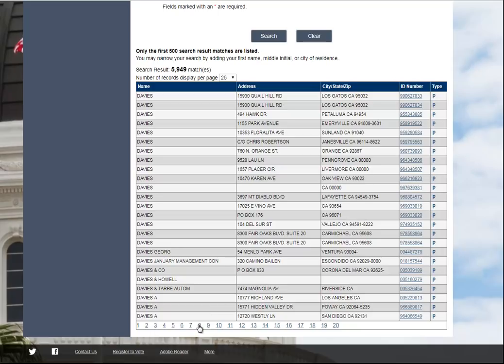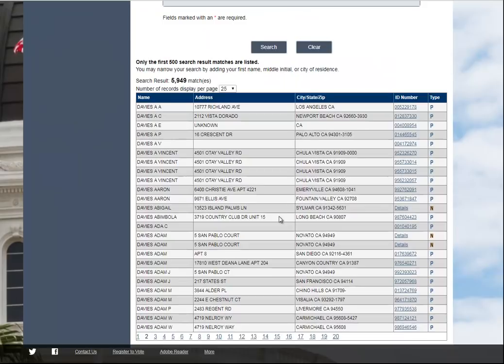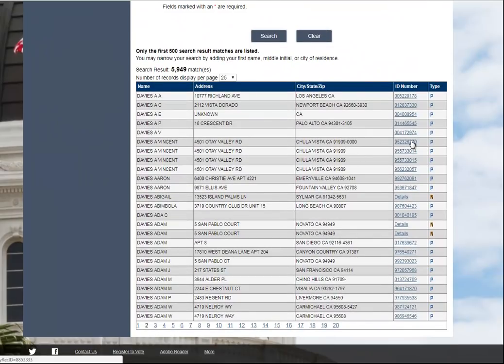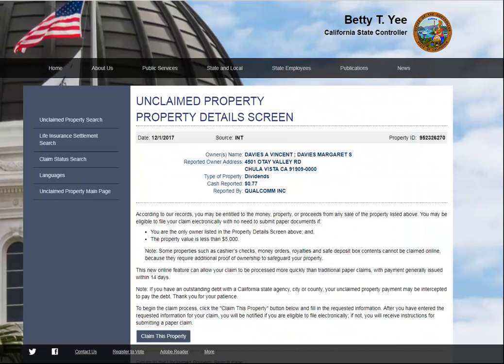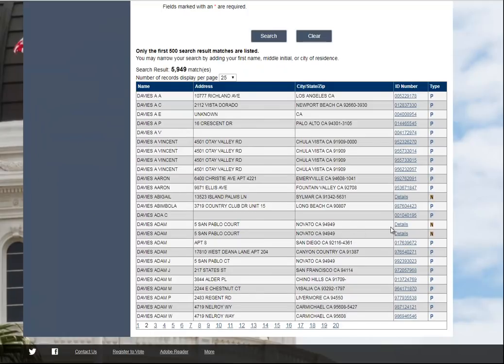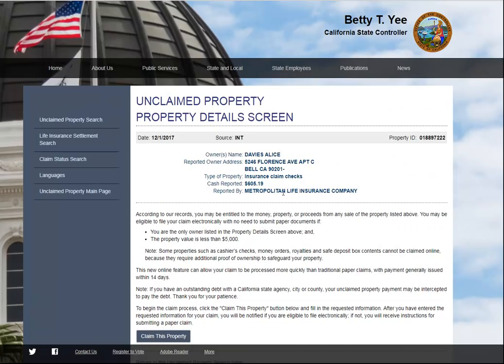795. Just to give you an example, just randomly picking ones. Just go through to the next one. Find Vincent, $77, doesn't pay him. $605 for Alice Davies. It works. So it's over $605. And like I said, you'll find ones between $500 and, you know, the biggest one I